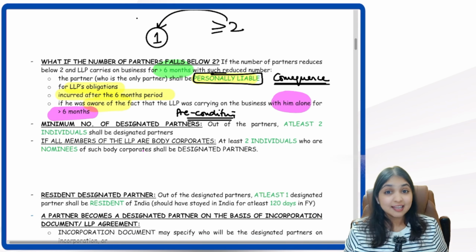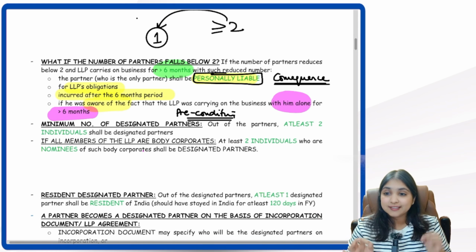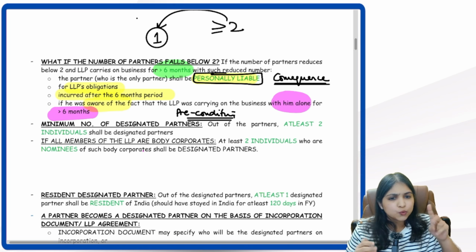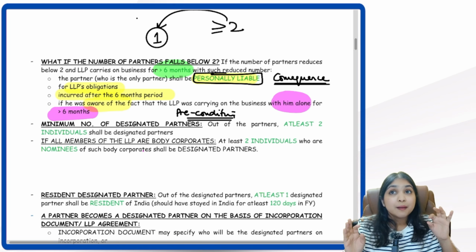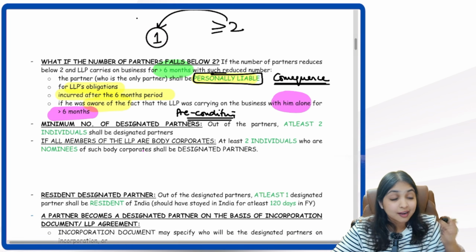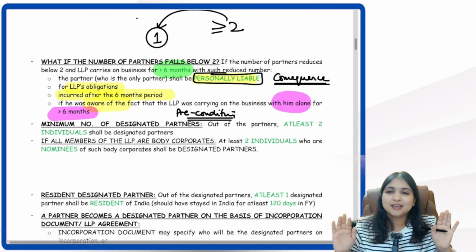Can we do this once again? Will you do it with me? Come on, let's revise this once again. So how many partners do we need? Minimum 2. Is even exactly 2 okay? Even exactly 2 is okay. Now what if the number of partners falls below 2? What if we have only one single partner? Immediately will something happen? Immediately nothing will happen.